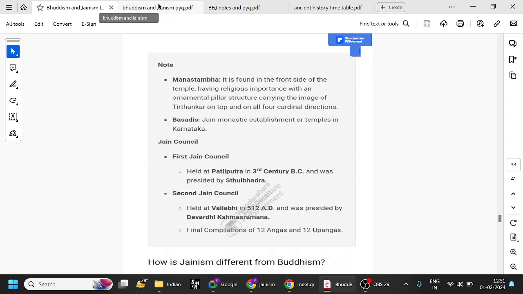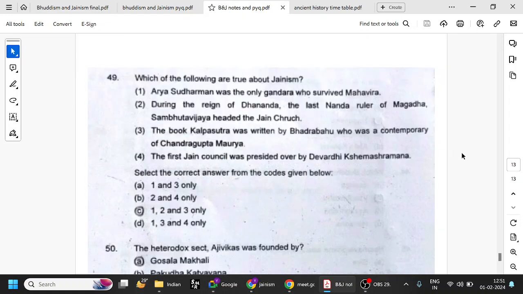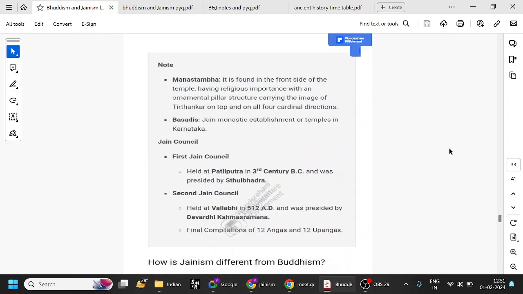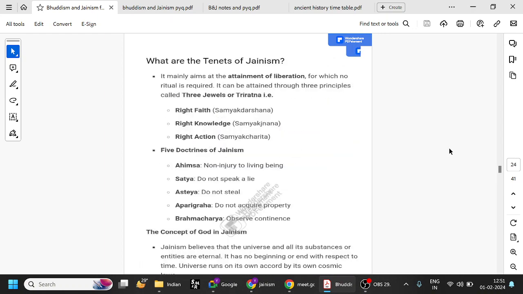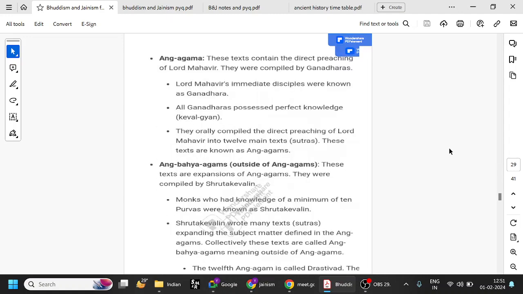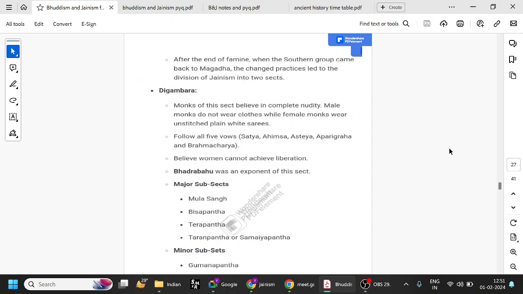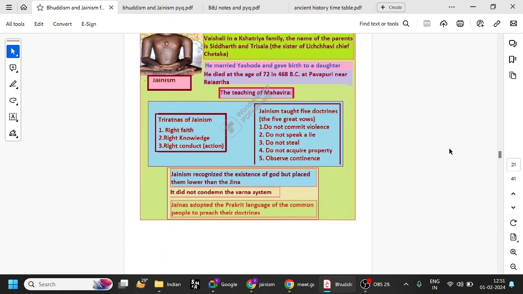It was held at Patliputra. The second one is at Vallabhi. For Buddhism, the first one is at Rajagriha, the second one at Vaishali.